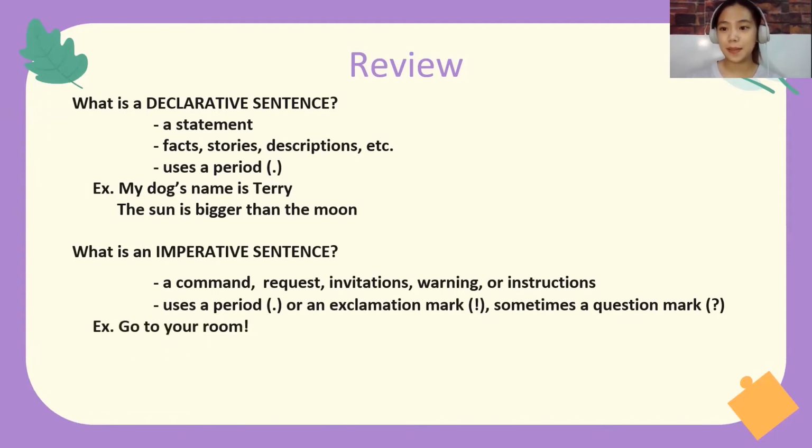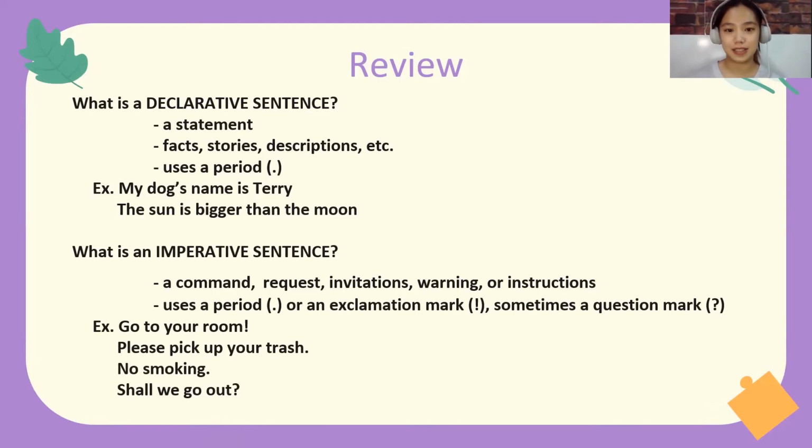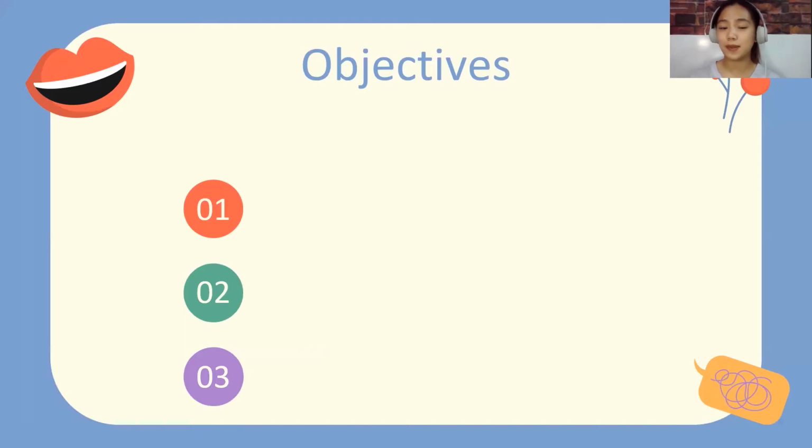So here are examples of an imperative sentence. The first one is a command: go to your room when your mom is angry at you. The next one is a request: please pick up your trash. The third one is a warning or instruction: no smoking. And the last one, shall we go out? That is an invitation. Okay, now let's move on to the objectives for today.